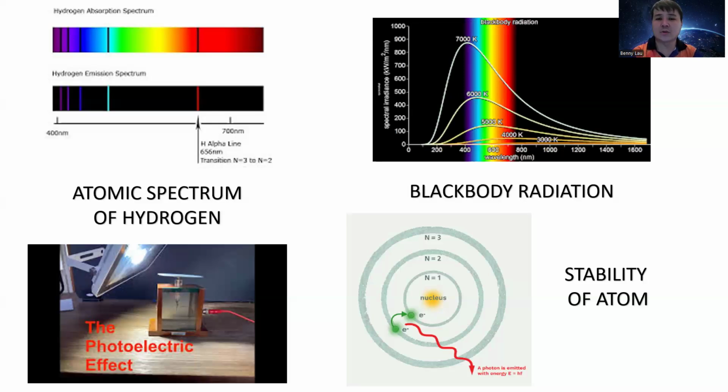Okay, so second is about black body radiation. A black body is a perfect ideal body that can absorb all the electromagnetic wave, so all the energy can be absorbed. We might think that this black body will become more and more energetic until it explodes.